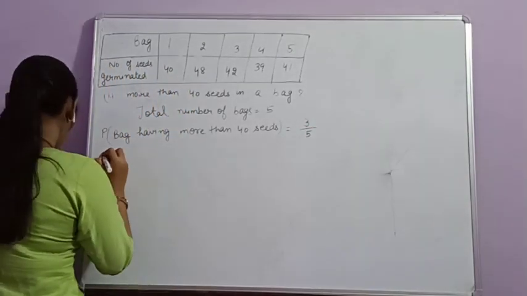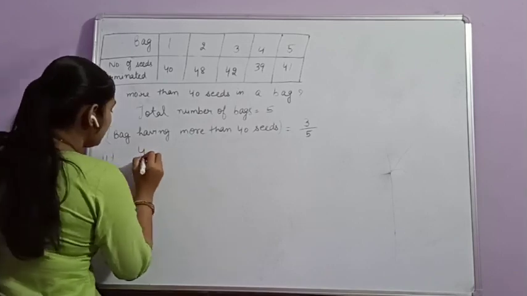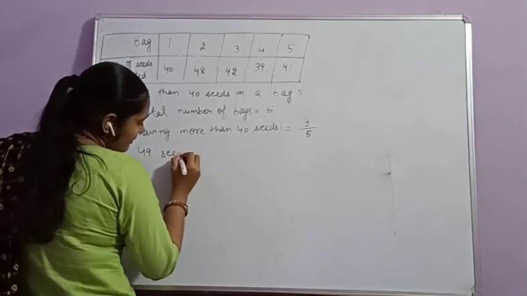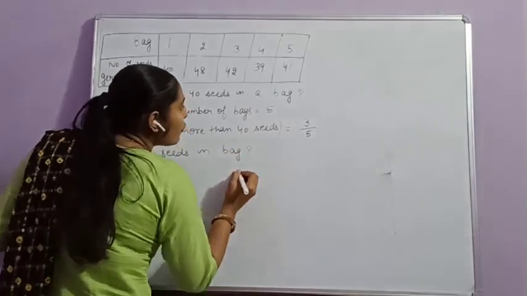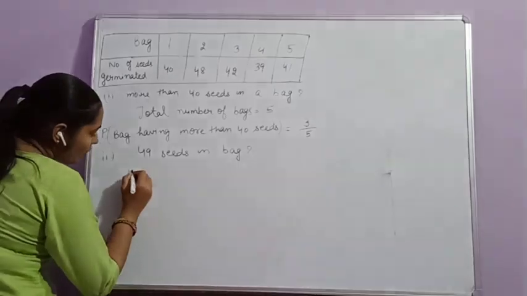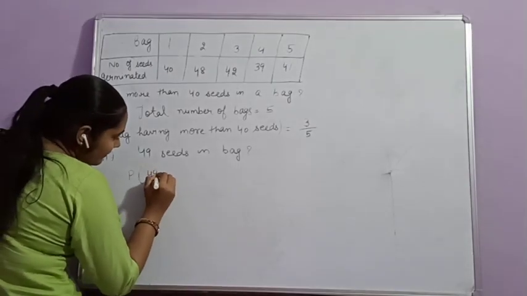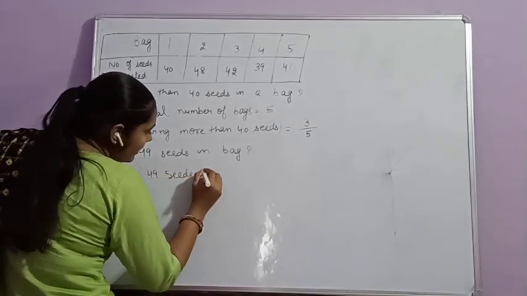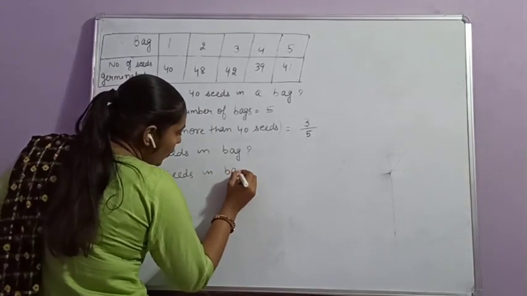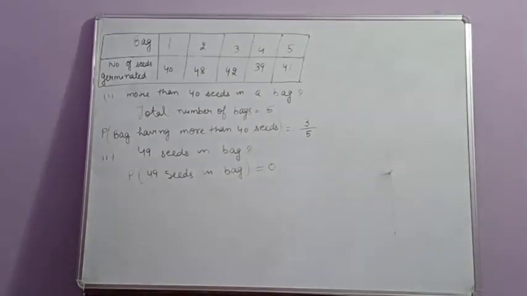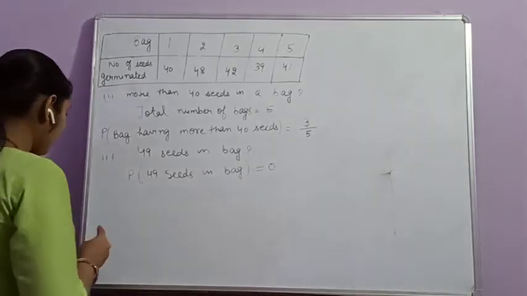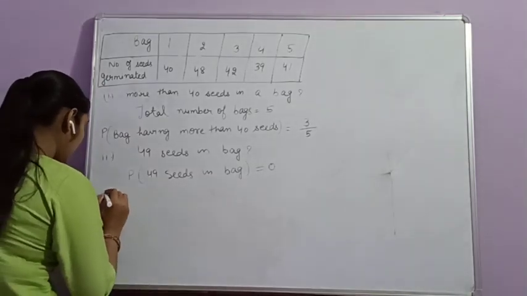In the second part we have to find 49 seeds in a bag, and we know that there is no bag which contains 49 seeds. Clear? So the probability for 49 seeds in a bag will be 0, as there is no bag which contains more than 48, or you can say 49 seeds. Clear?